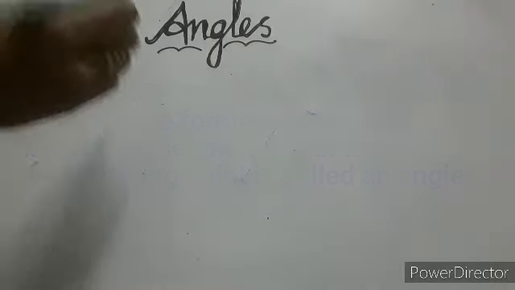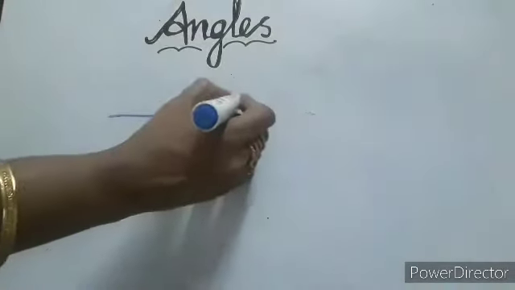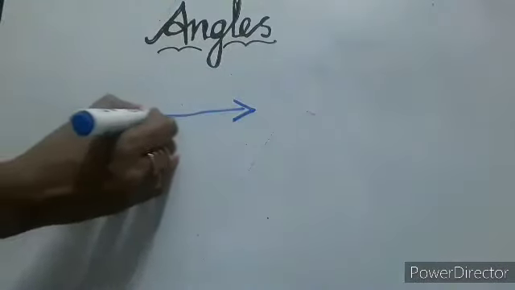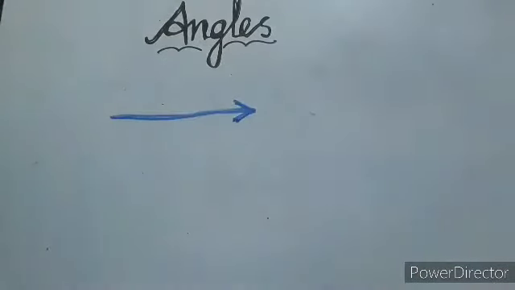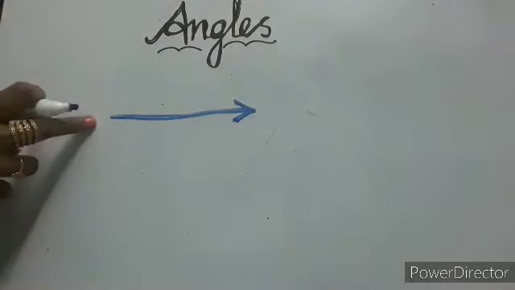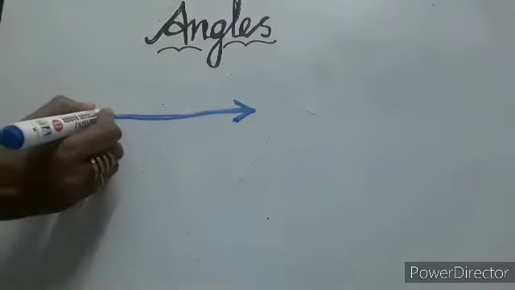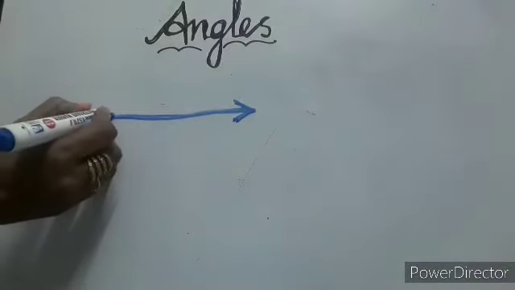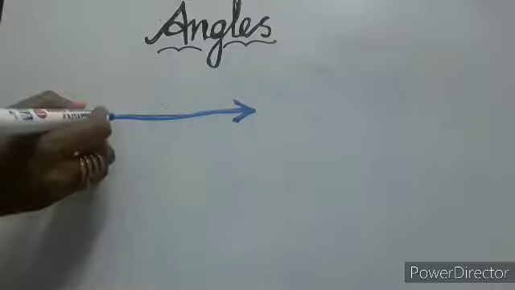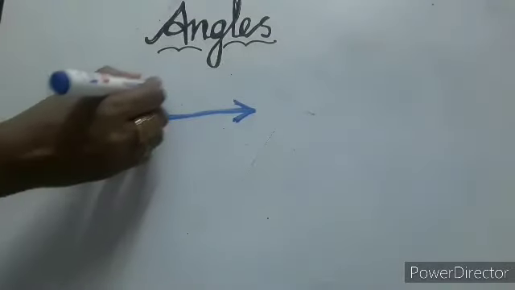That is, you know that this is one ray. First we consider with the ray. This is one ray. I used one more ray, but the starting point should be the same place. So this is the starting point. So from the starting point, I am drawing one more ray.